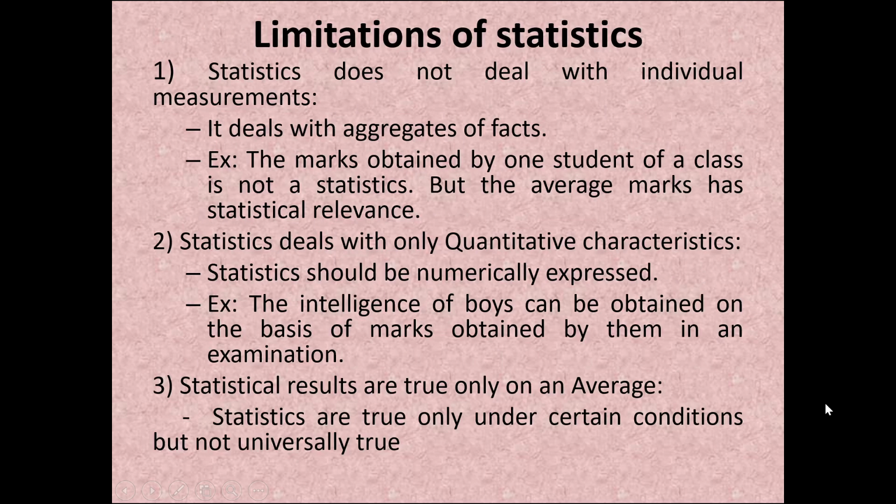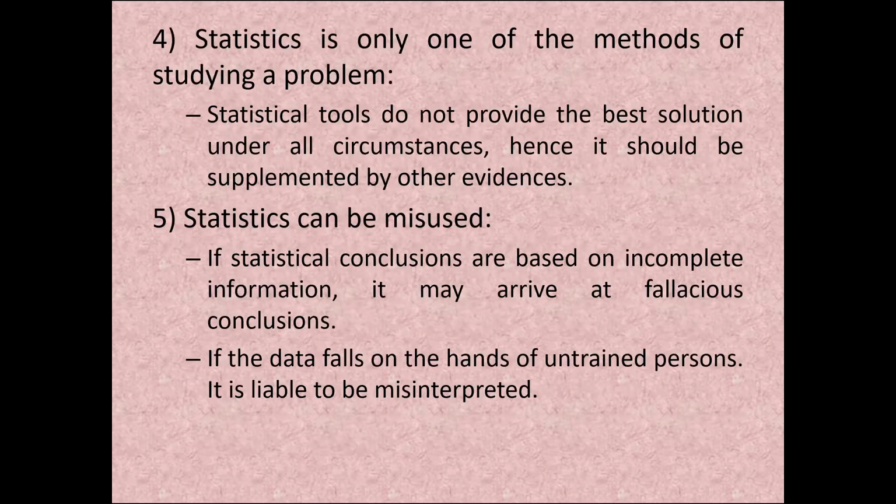Summing up the limitations, the first is that it does not deal with individual measurement, and the second is that it deals with only quantitative characteristics. Every time we cannot express everything in numbers, so it acts as a limitation. The third one is that statistical results are true only on an average, so 100% accuracy cannot be attained in any case. The fourth one is that it is only one of the methods of studying the problem. And the last, statistical data can be misused if it falls into the hands of an untrained person.